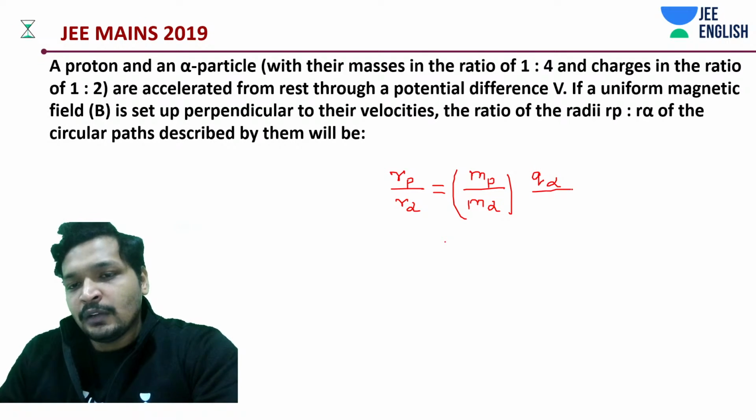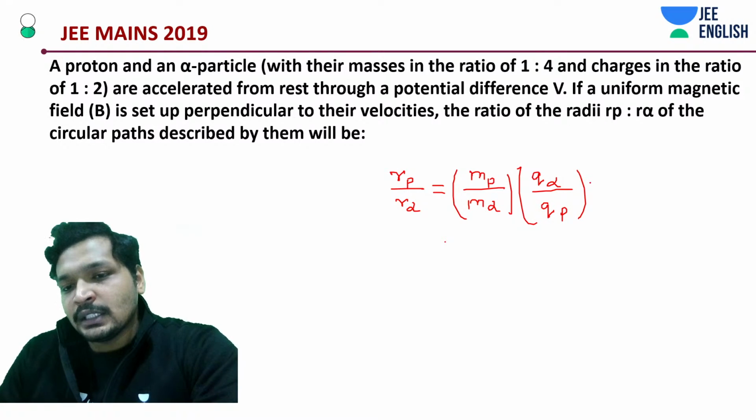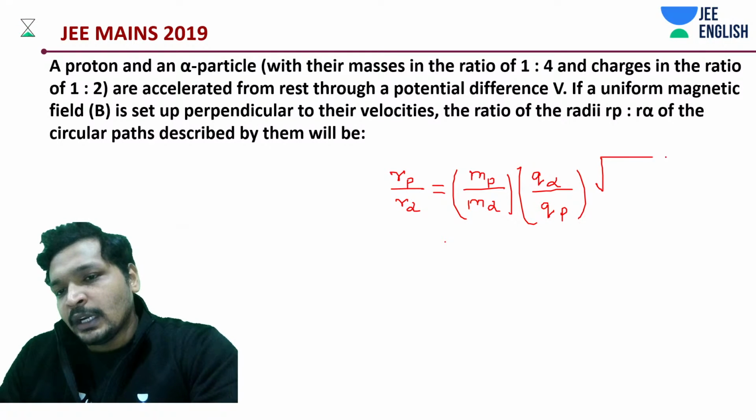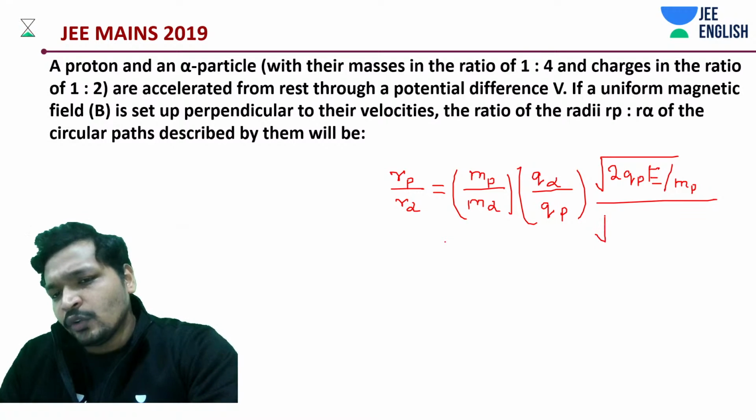So Q alpha by Qp. And what do we have as the second term? You know, it's going to be under root 2Qp into E divided by Mp, divided by that of under root of 2Q alpha into E divided by M of alpha.